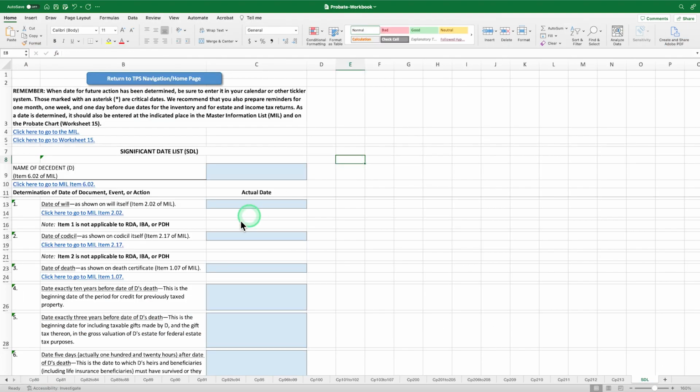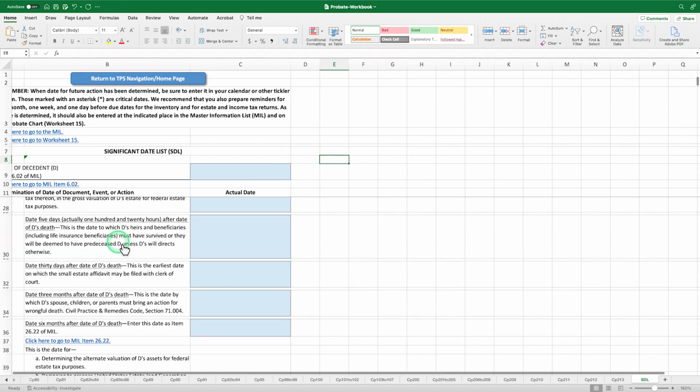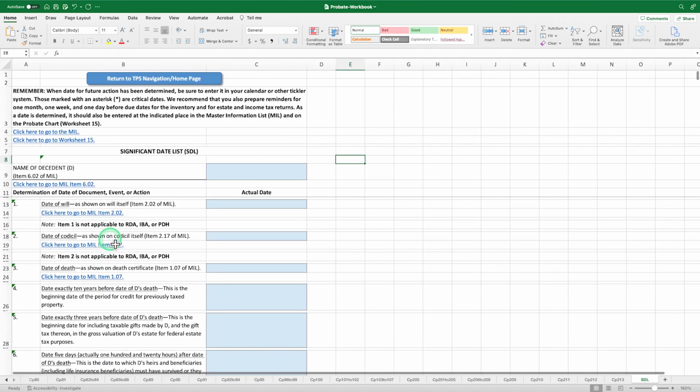Only the items relevant to the probate matter at hand need to be addressed. The blue shaded boxes calculate dates. For example, when the date of death is entered, the significant date list will automatically calculate a date 4 years later, which is the last date that the will can be probated in normal circumstances. The items relevant to the probate matter at hand are the only ones that need to be addressed in the worksheet.